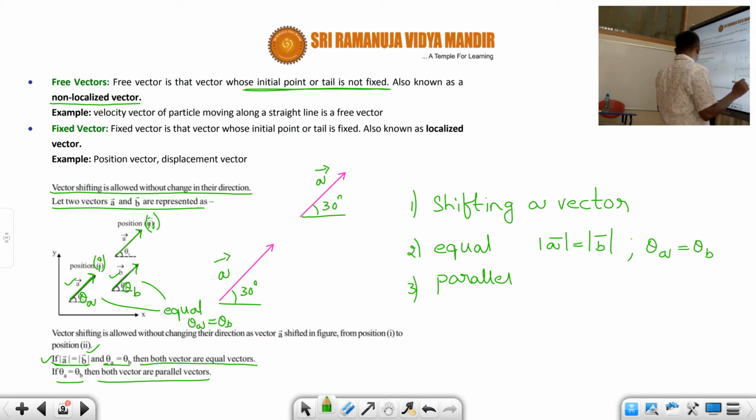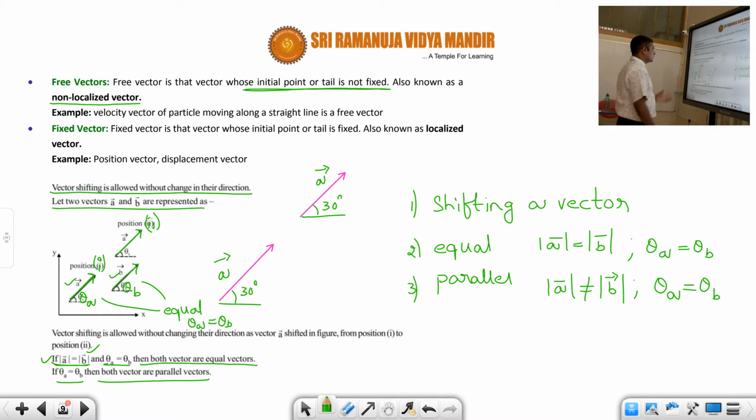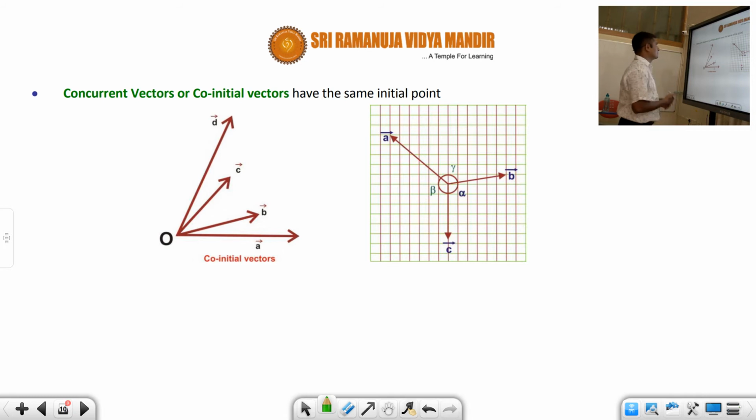Parallel vectors means the magnitudes may not be the same, but the angle should be the same. The angle made with the x-axis should be the same. Then they are called parallel vectors. Magnitudes may not be the same, but still you can consider them as parallel vectors. Okay, students. So anyway, this is called shifting of a vector or transporting a vector to anywhere else.